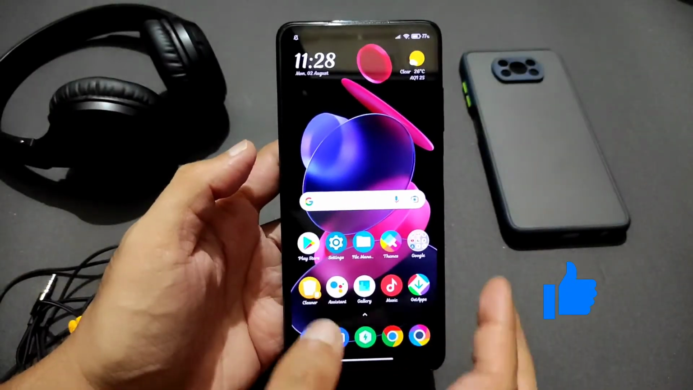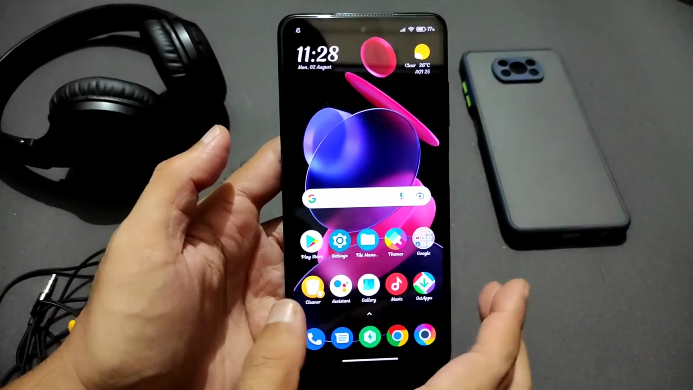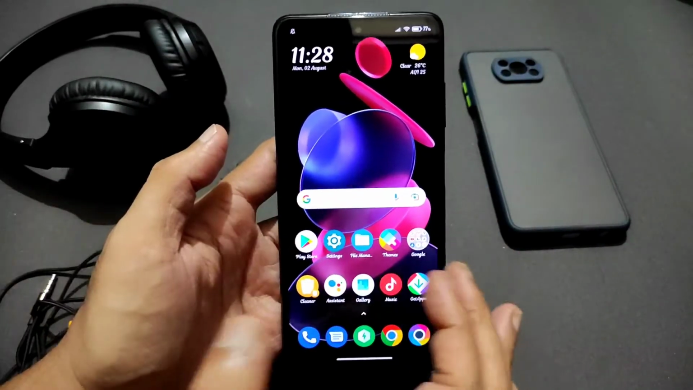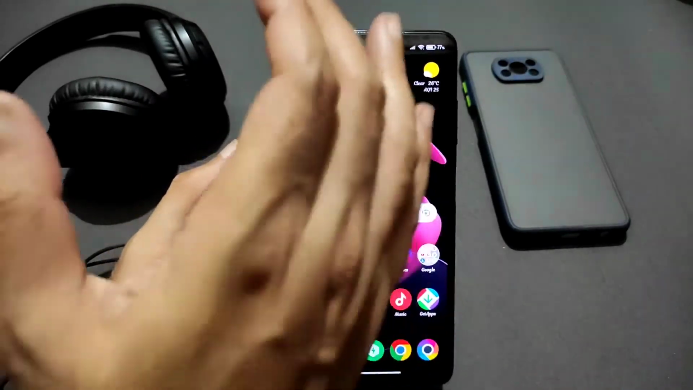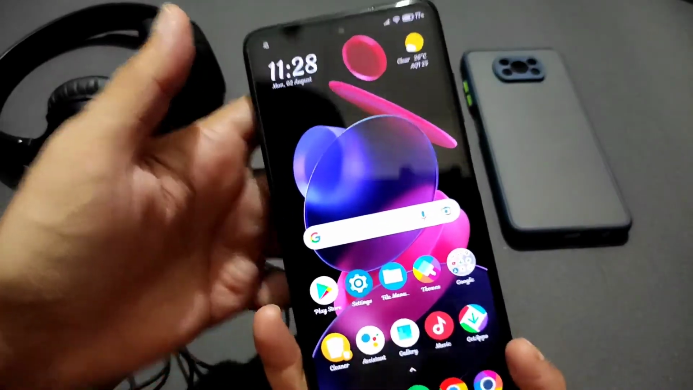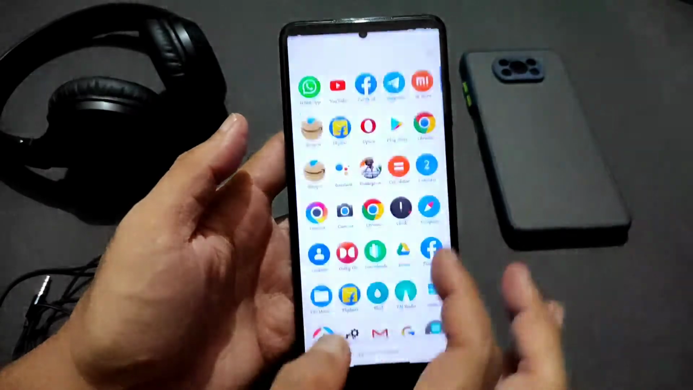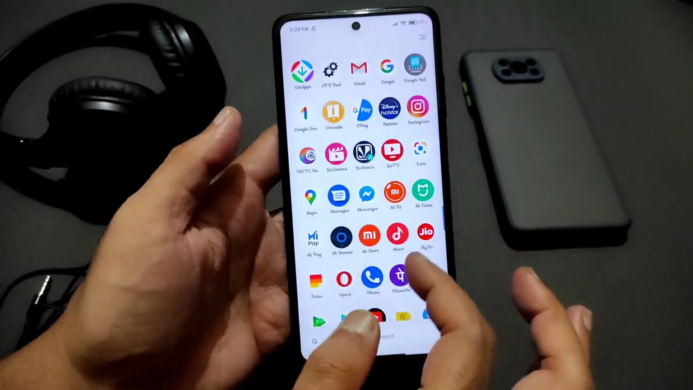And this is the Poco X3 device, and these settings, tools or app installation you can do on any smartphone. Then you can increase the loudness of your dual stereo speaker sound, using earphones and headphones. You can definitely increase it. The first method I am going to show here.